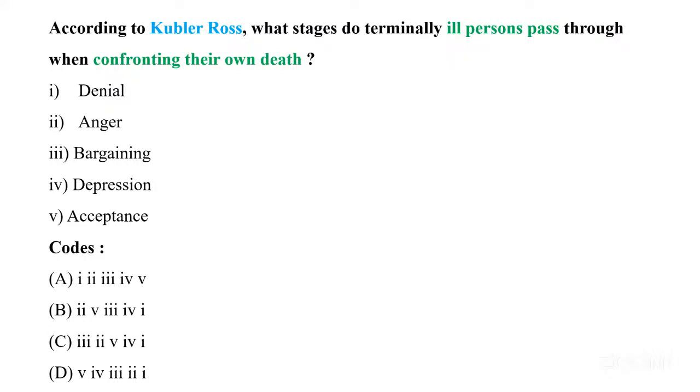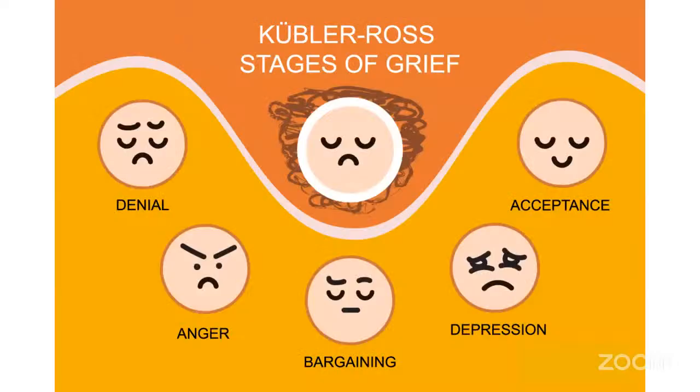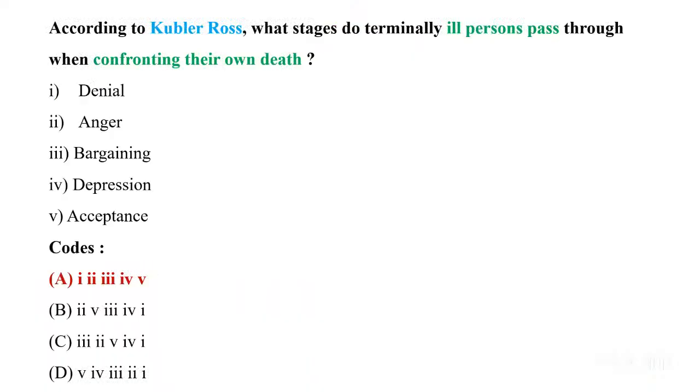B is 2, 5, 3, 4, 1. C is 3, 2, 5, 4, 1. D is 5, 4, 3, 2, 1. If you have understood this theory, you know that we go through denial, anger, bargaining, depression, and acceptance. To confuse you, they have given it in the correct sequence. Don't get confused. It is in this order only.